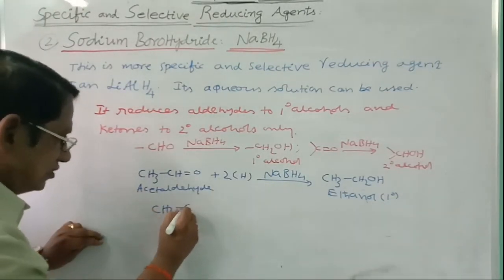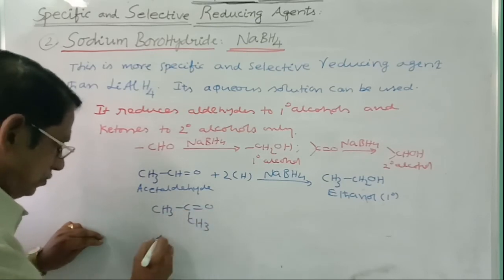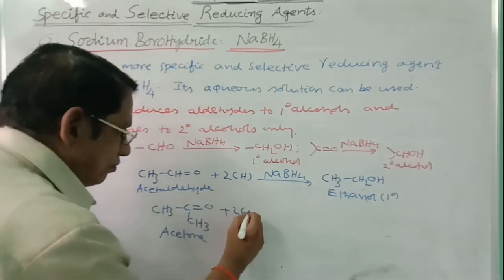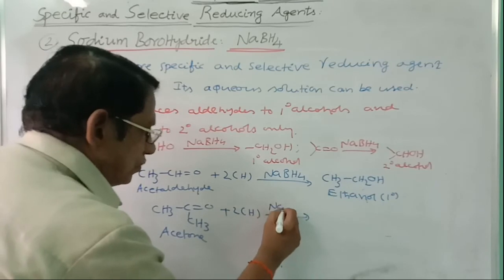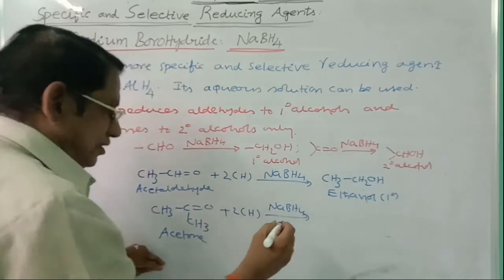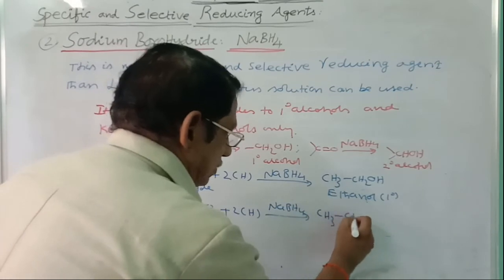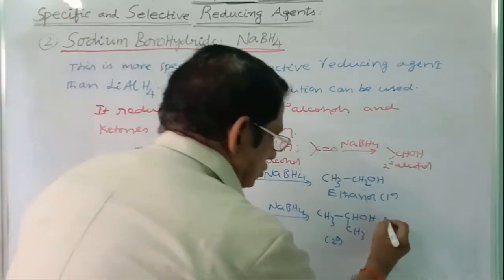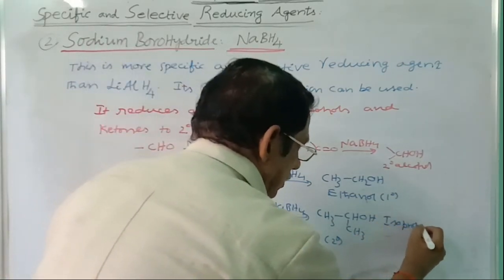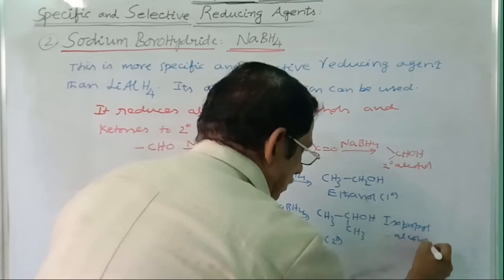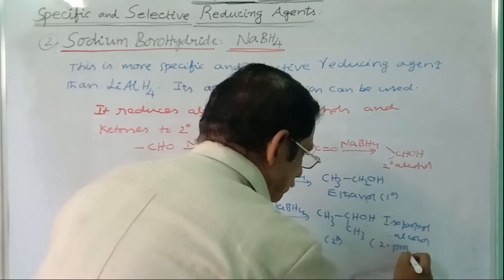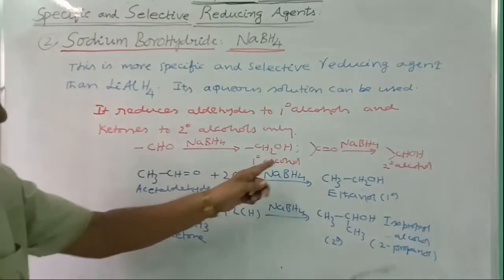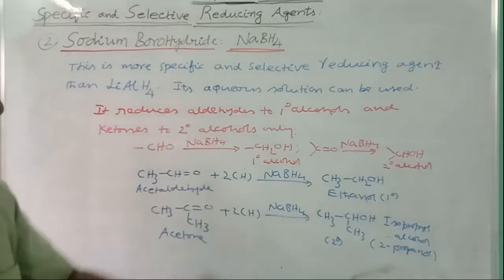Similarly, you can take acetone or any ketone. One example I am giving you just. You can apply to all other ketones also. Plus 2H in the presence of sodium borohydride. This will be reduced to CH3CHOHCH3. This is a secondary alcohol, which is called isopropyl alcohol, or otherwise known as 2-propanol, IUPAC. In this way, aldehyde will be converted into primary alcohol, ketone will be converted into secondary alcohol, nothing more than this.